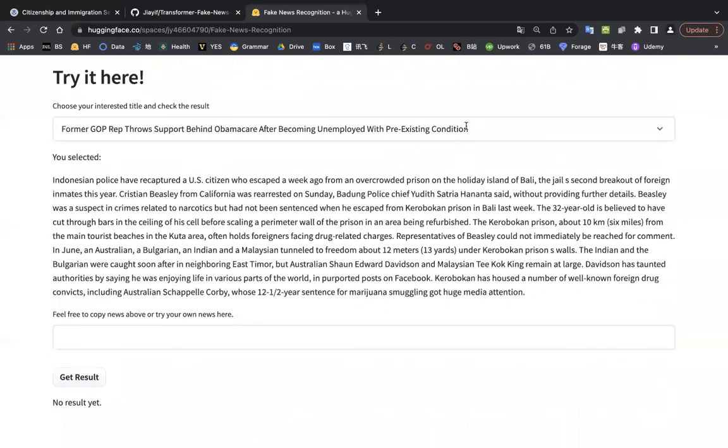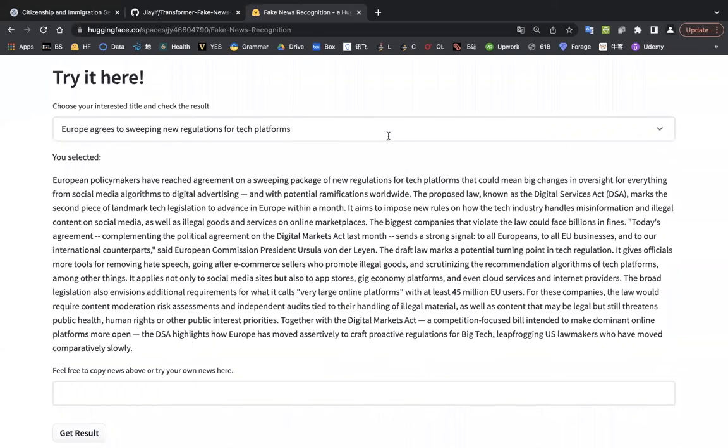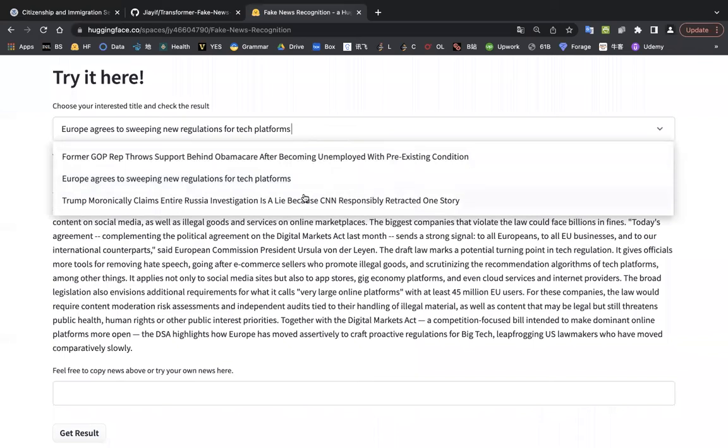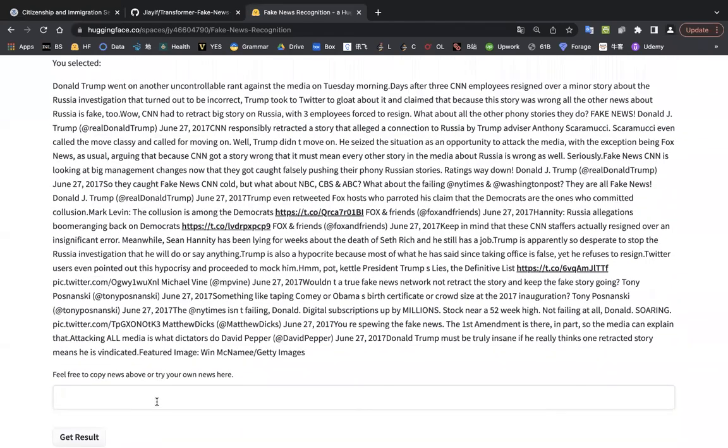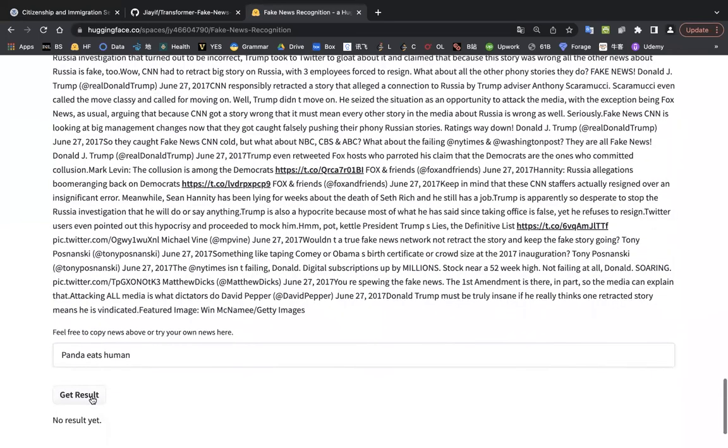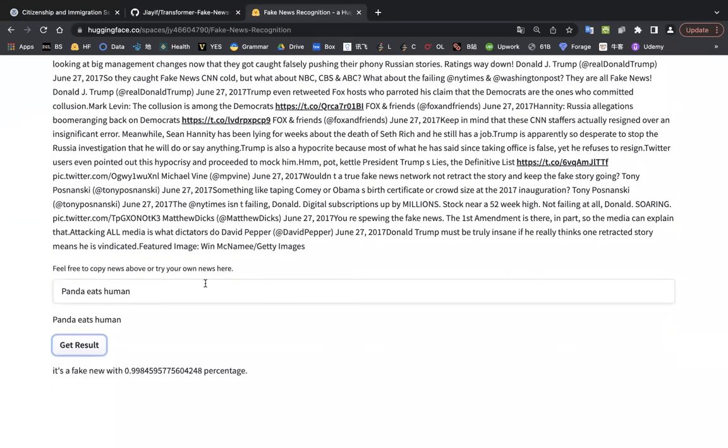So here is one possible visualization of how to use my model. You can choose a sample news here, or type your own news. And yeah, it's fake news with 99.8%.